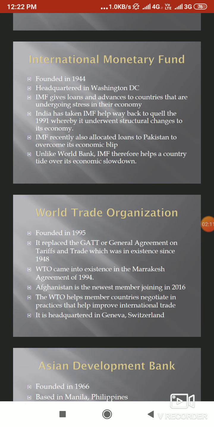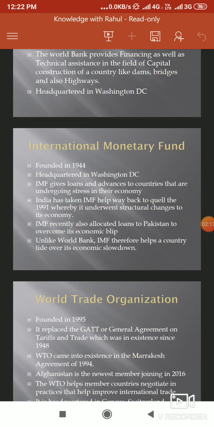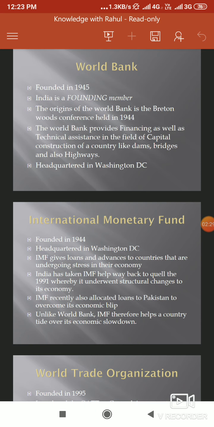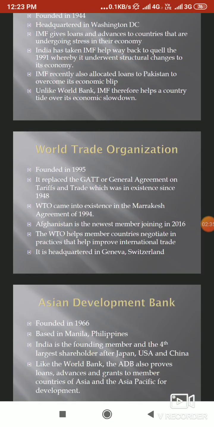Unlike the World Bank, however, the IMF helps a country tide over its economic slowdown. So this is one very major difference between the two, the IMF as well as the World Bank, where the IMF is giving the governments of that particular country certain loans as well as advances to help it tide over its economic slowdown. And in the case of the World Bank, usually loans and advances are given for capital construction in that particular country. Our next topic is the World Trade Organization.